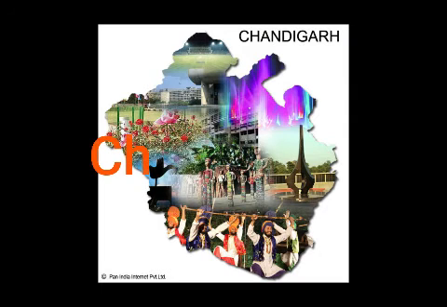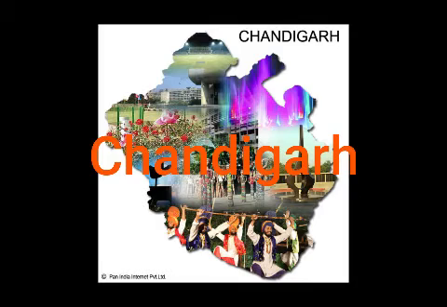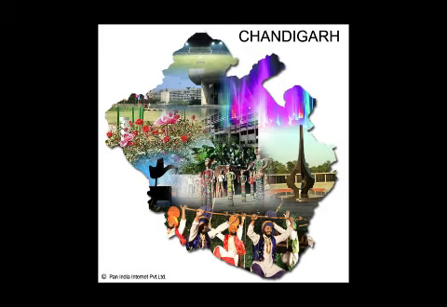Now we'll see the names of the 7 union territories. The first one is Chandigarh. It is also called the beautiful city, and it is a union territory because it is the capital of 2 states, Punjab and Haryana. As it is a territory, it does not belong to either state, neither Punjab nor Haryana.